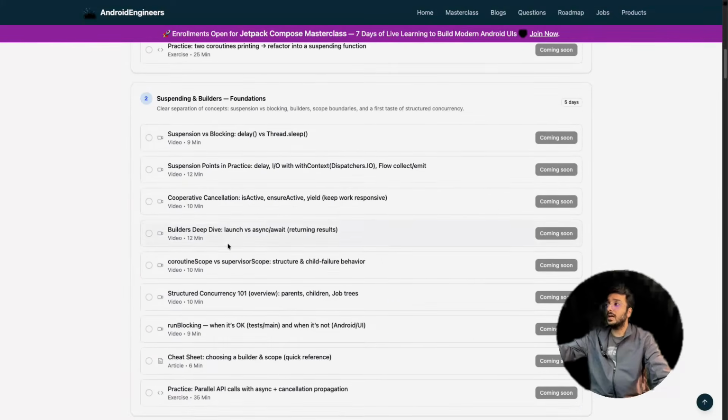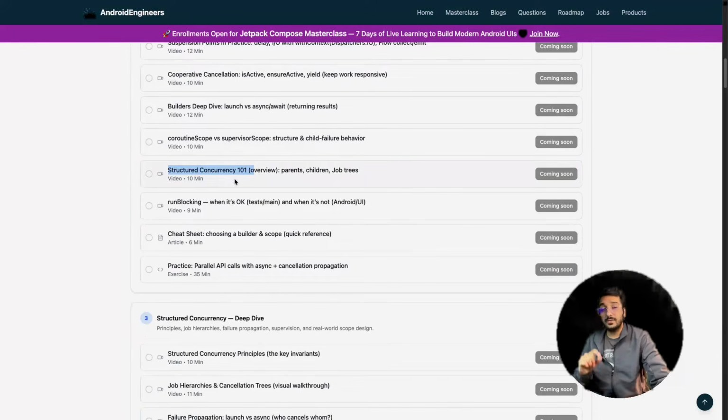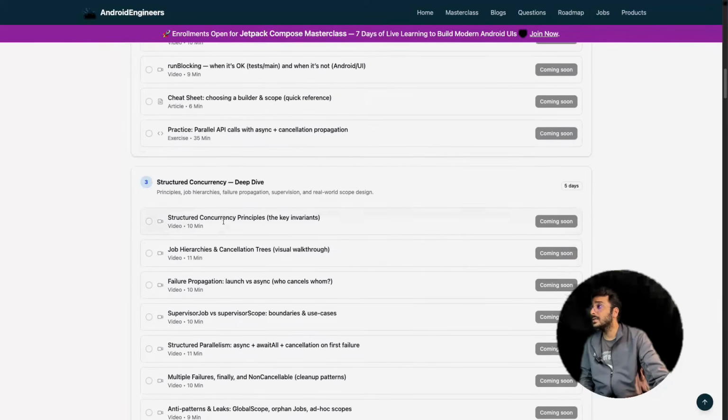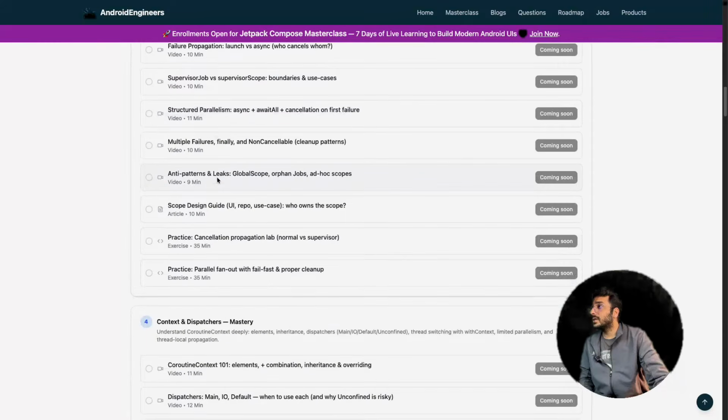A lot of things have been written over here, but I'm quickly going through a brief. Suspend functions, right? Blocking functions. What are the blocking functions? Suspending functions. Structured concurrency, very important. You should know about it. Parallel API calls: how to do parallel API calls, right? What are the job hierarchies? That's also one of the important things.